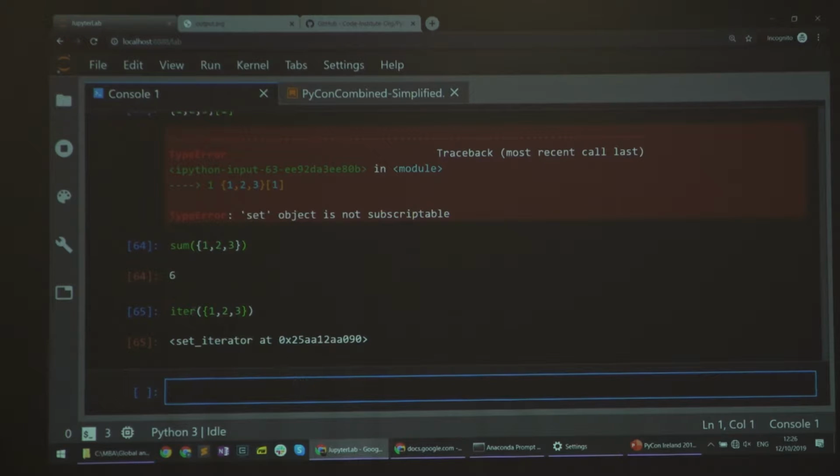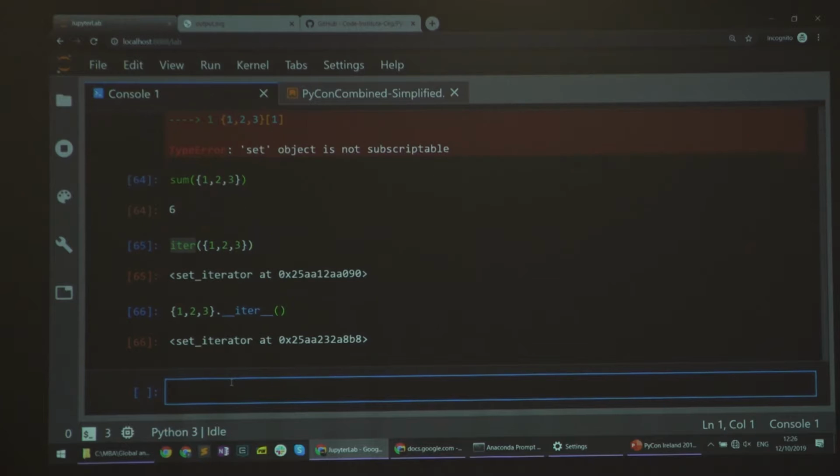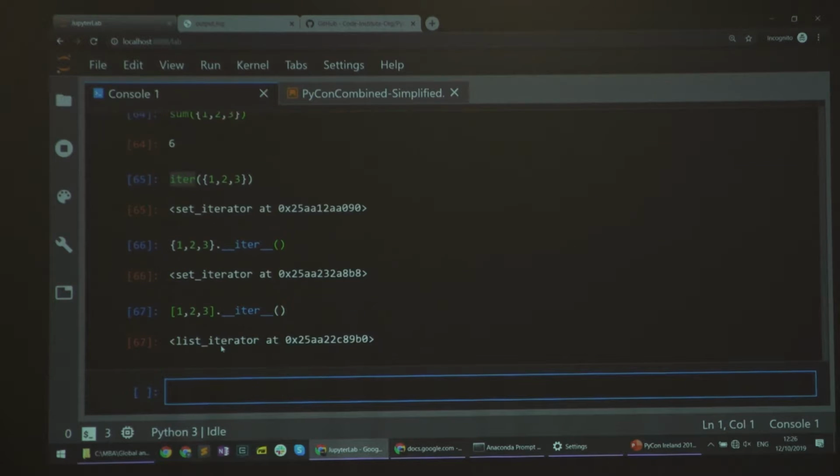And the way it works, so iter is kind of a wrapper, but behind the scenes, as you're familiar, it's this method called __iter__. So it's all working through these magical dunder methods. And this works the same on any kind of collection, right? So let's go for a list, for example. I'll get a different kind of object, which is a list iterator, but it works exactly the same way. Same for tuple, same for dictionary, same for files, which I might mention later. So what is this thing?